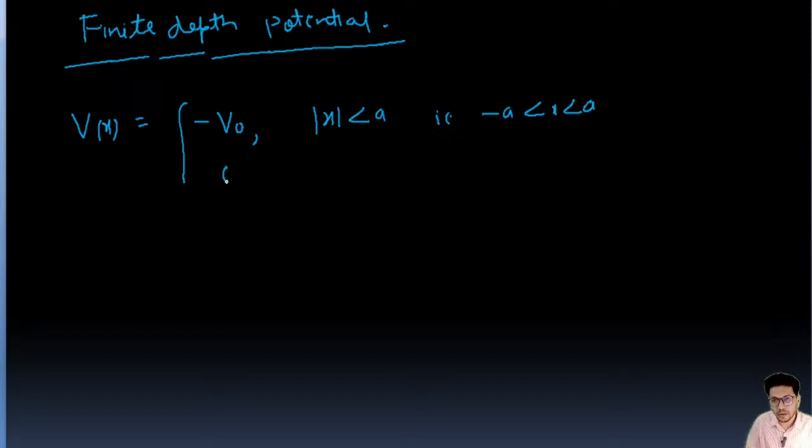Or the value is 0 when mod x is greater than or equal to a. Okay, so this is the definition. We have defined the potential well, that is the finite depth potential well.